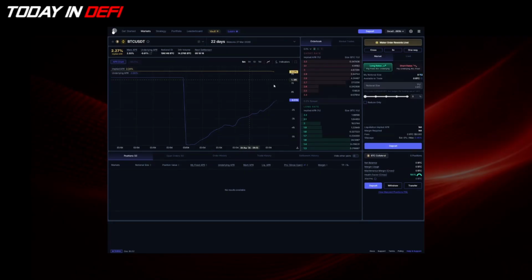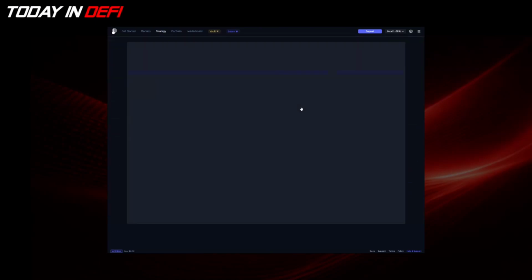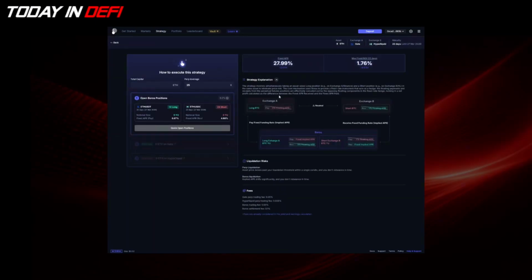So right now we understand how this yield unit works. We can look at how the strategies work. So this is the breakdown of the strategies. The idea is actually pretty simple. The funding rate for the same online, for example, for BTC or ETH, can be different across different trading venues. For example, it can be higher on Hyperliquid and lower on Binance.